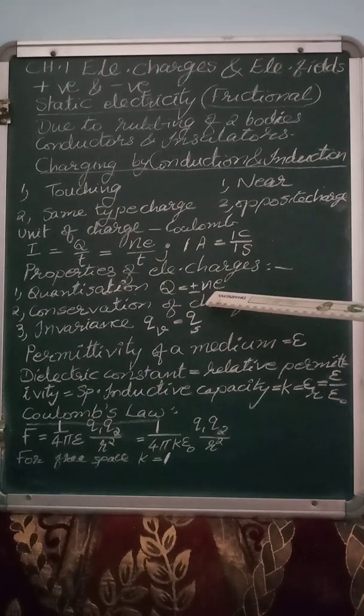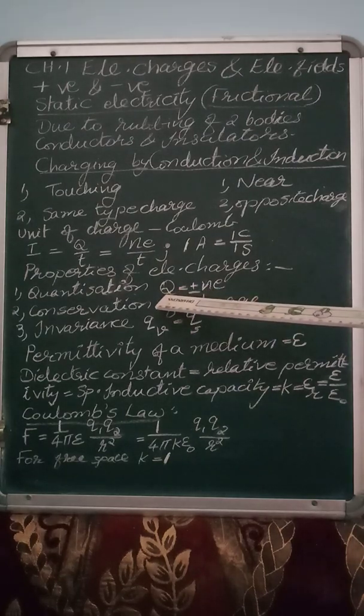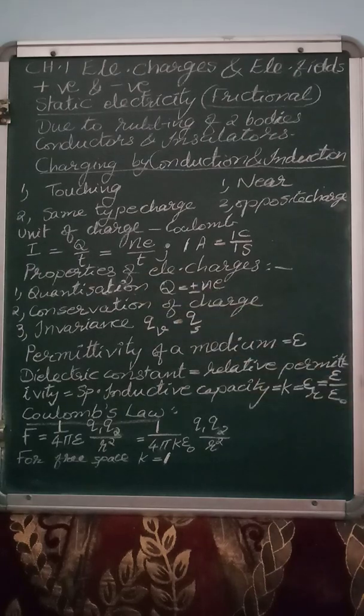So this electron's charge or elementary charge E multiplied by a natural number gives the total charge Q. This is called the quantization property of electric charge. Important one, quantization of electric charge. It means electric charge cannot be divided indefinitely.